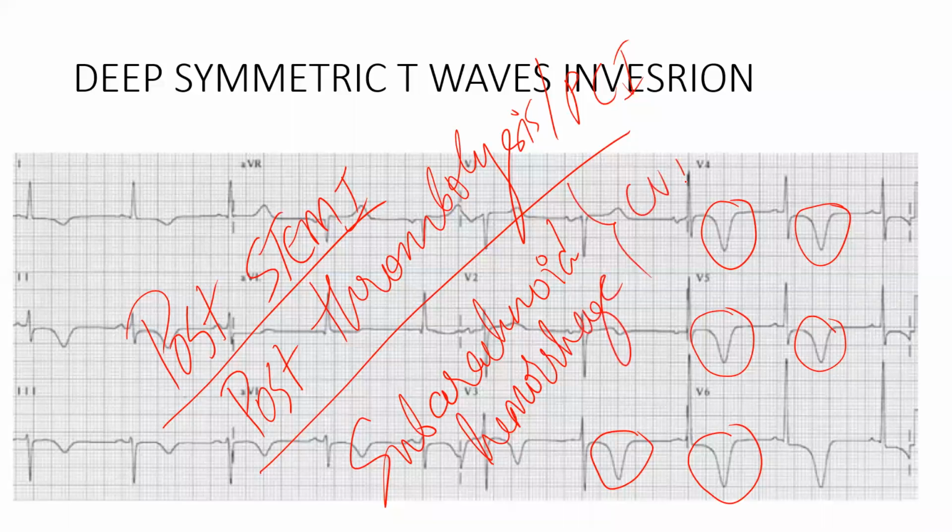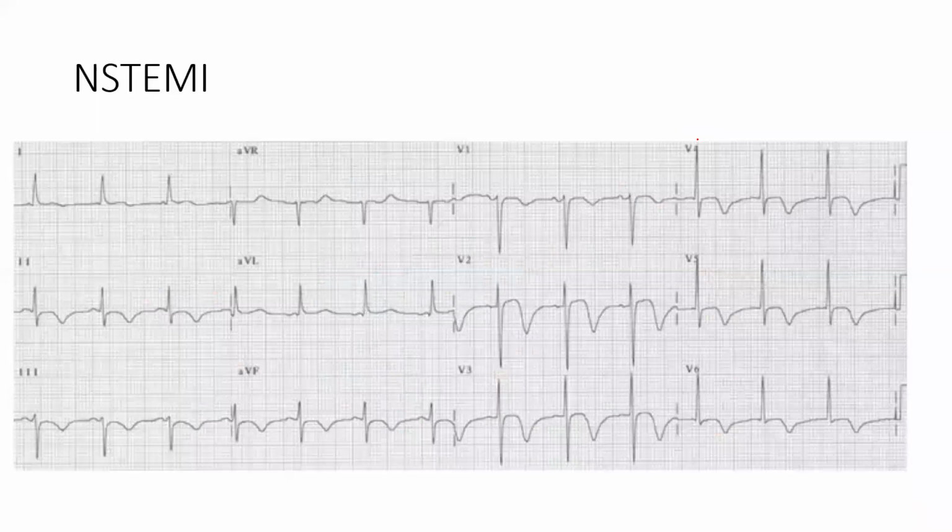Or your CVA. CVA also causes deep symmetrical T wave inversions in ECG. Exact mechanism not required at your level. Why are ECG changes there in central nervous system abnormalities? We get them. So this is one of the changes which we get. So you should be careful in diagnosing. If deep symmetrical T wave inversions are there and you neglect the CVA, then you will misdiagnose most of the time. See here, this is N-STEMI now.